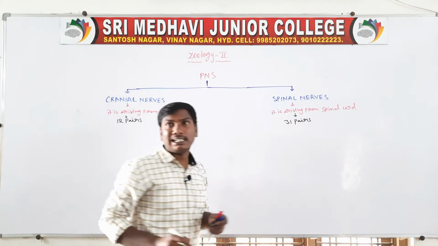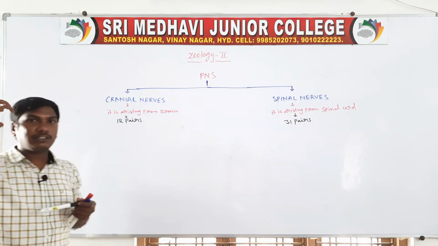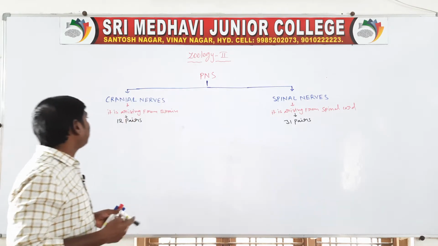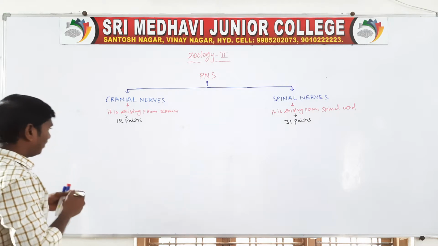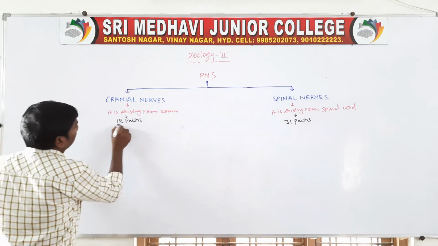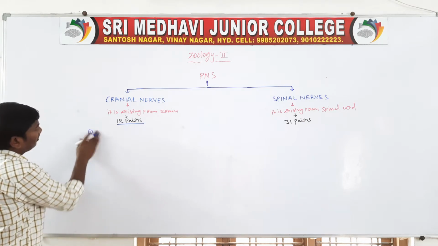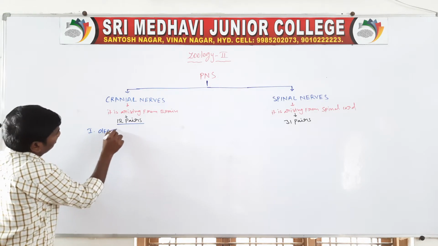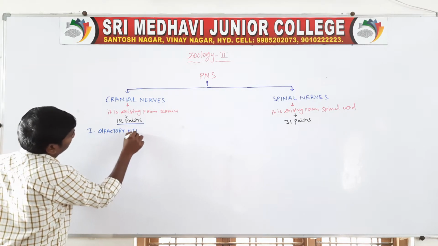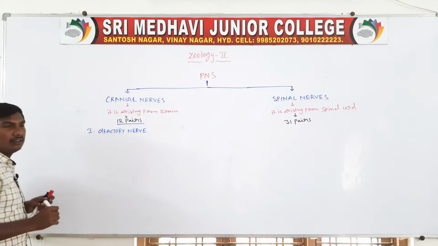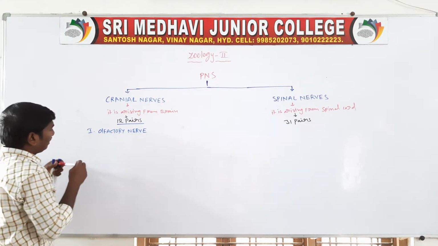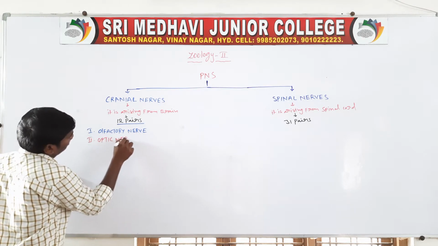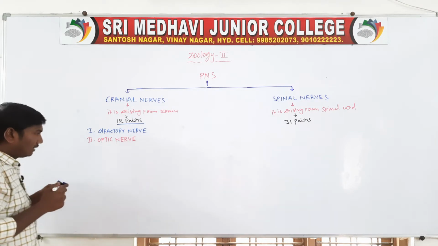The human being contains 12 pairs of cranial nerves and 31 pairs of spinal nerves. The first cranial nerve is the olfactory nerve. The second one is the optic nerve.